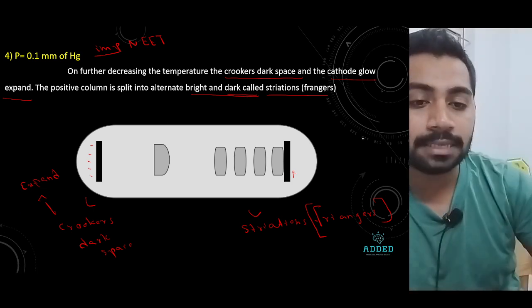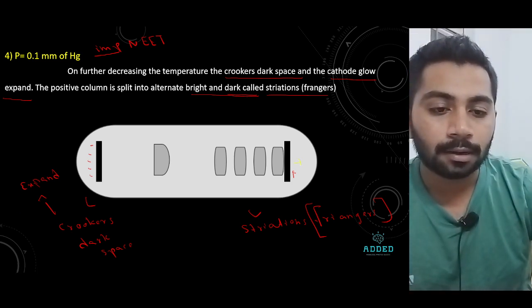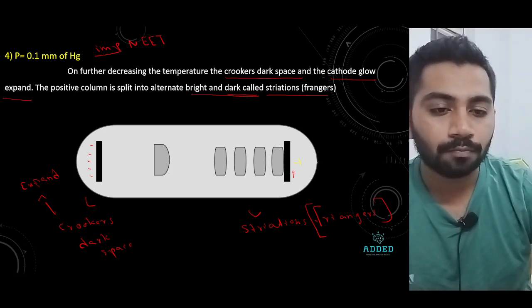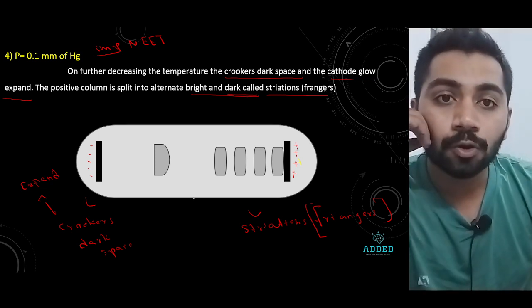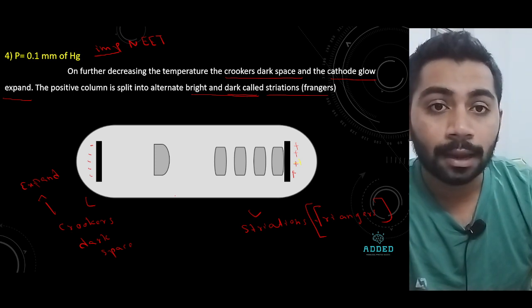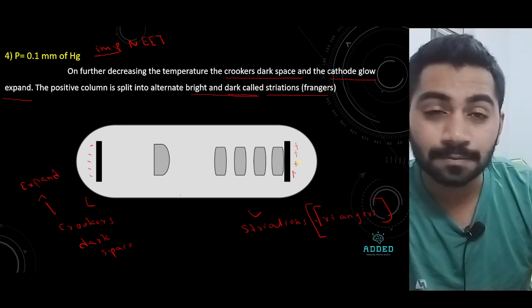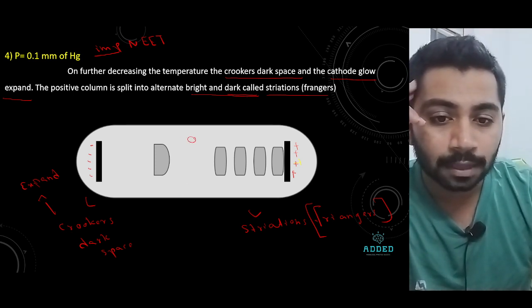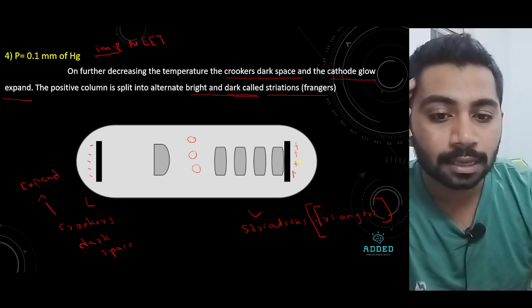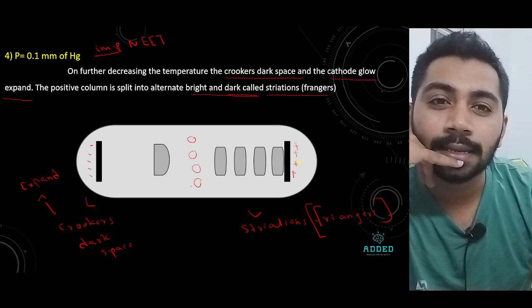Now see, basically why are these dark and bright regions forming? I will tell you. You know one thing: when we pass current in the cathode ray tube, there are some gas molecules inside it. Gas molecules are there inside the cathode ray tube.